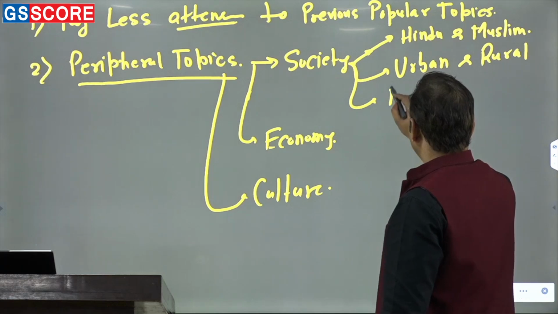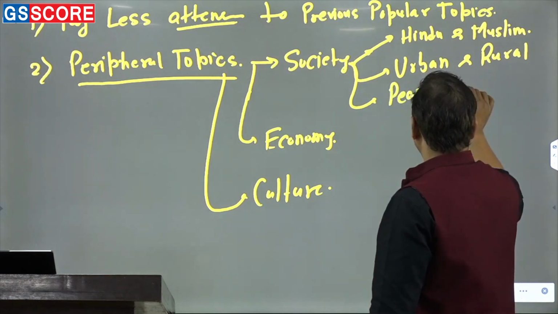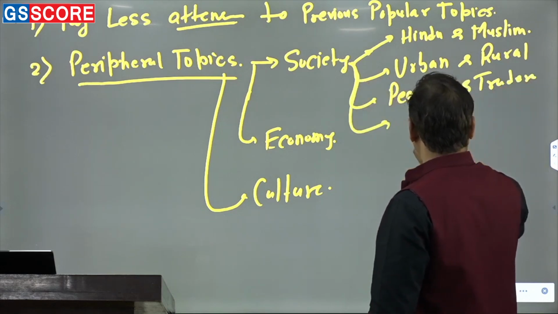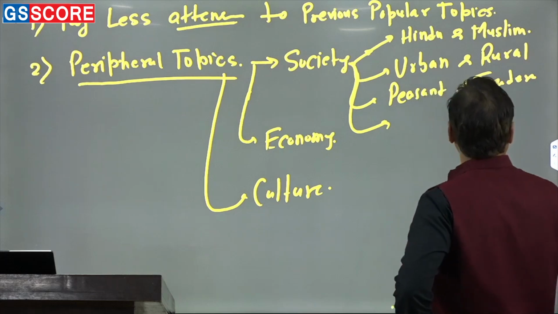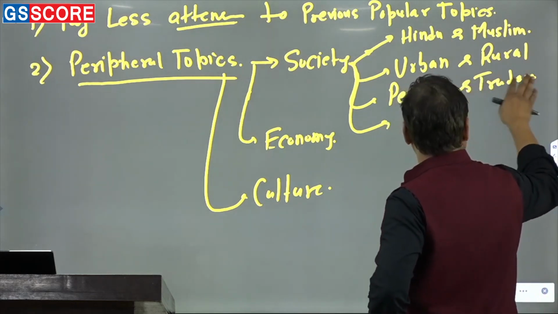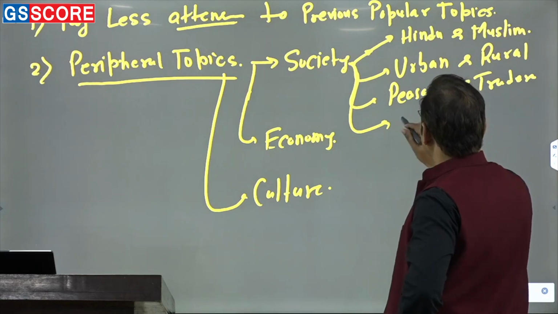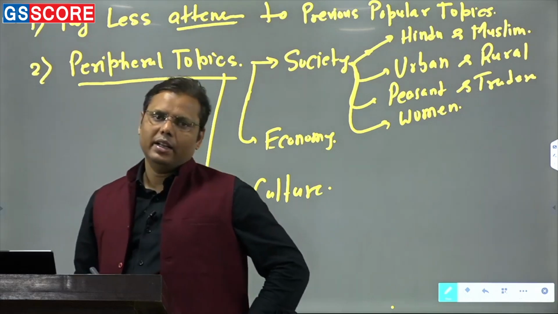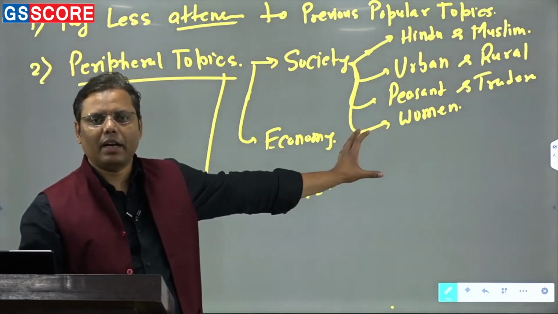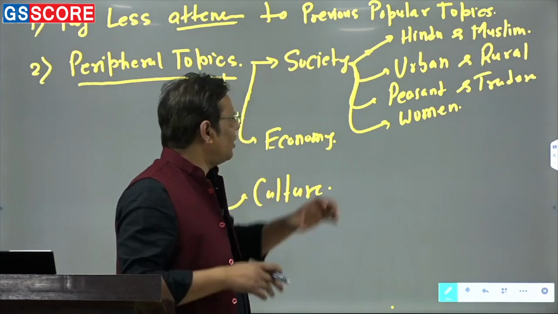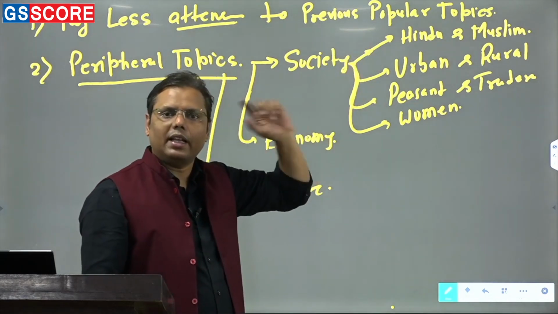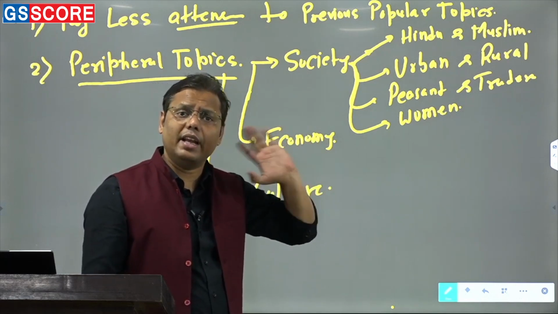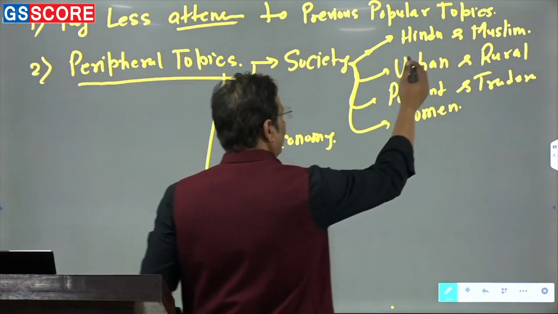Then you can talk about peasants and traders. Then after peasants and traders, traders and the artisans also; due to space, I have been writing it less. Okay, then women. Whenever you prepare the society during the medieval period specifically, break them into multiple categories. Correct. And mind you, while reading any topic, if you keep this particular structure in your mind, in that case you'll be able to answer any question which comes from this part. Frankly speaking, any question from this part, right? So that is what you can do for the society.